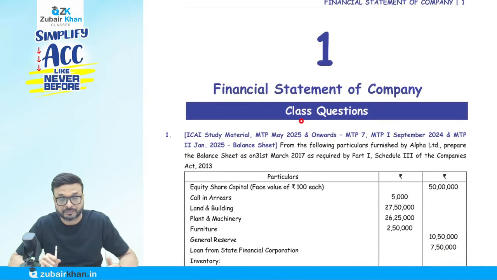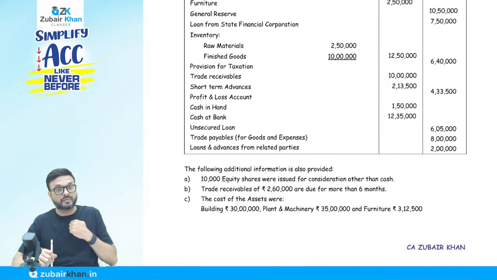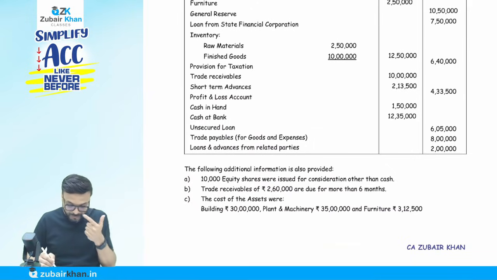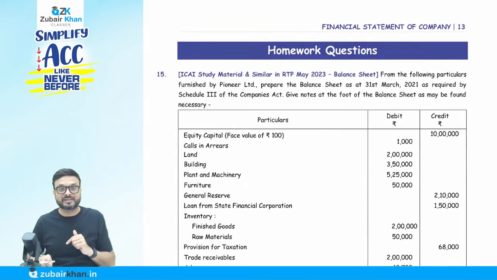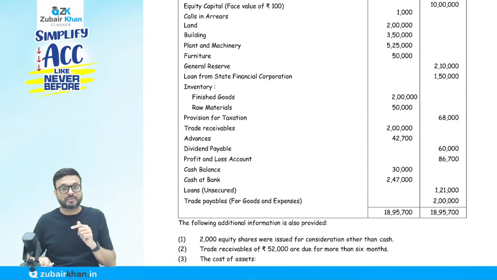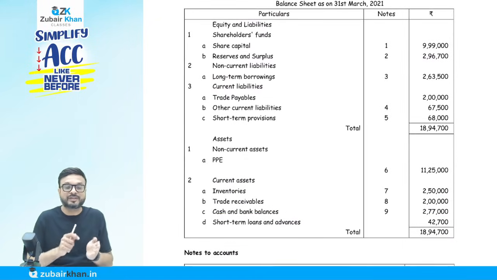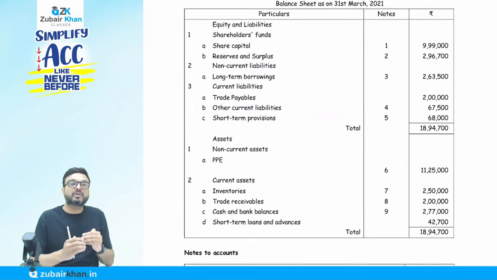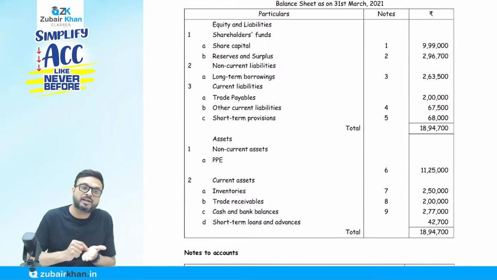On these other chapters, the class question is unsolved. Only the question is given, which I am going to discuss and solve in class, and you are going to solve with me. Point number 1. Then after every class that day, I will give you the homework. You can see the homework question. In the homework question, I have given you the question along with the answer. But you don't have to see the answer first. You have to solve the question, and then check where you have made some mistake. So you can cross check it there, and you can write down the remarks there.